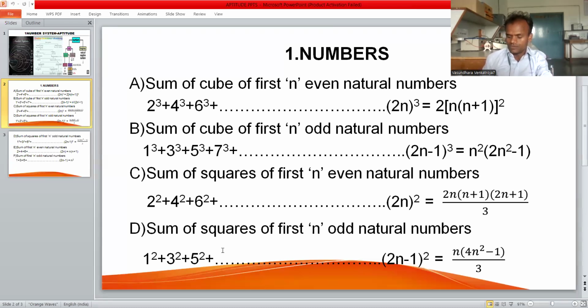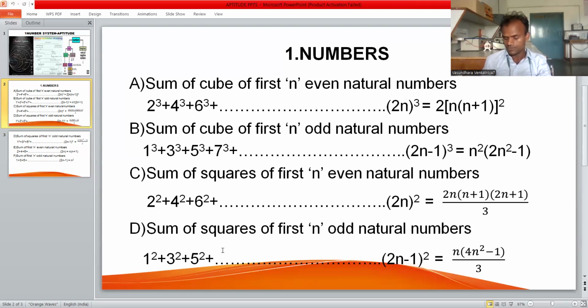We know that the sum of natural numbers 1 plus 2 plus 3 plus 4 plus up to n is n into n plus 1 by 2. The sum of squares, 1 square plus 2 square plus 3 square up to n square, is n into n plus 1 into 2n plus 1 by 6.